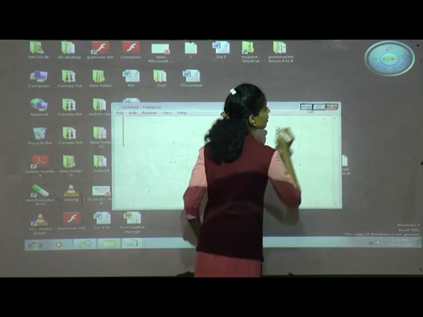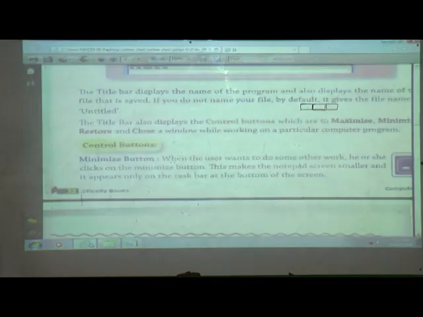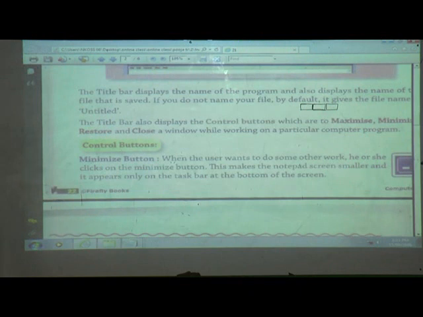These are the control buttons: minimize button, maximize button and close button. Minimize button, maximize button and close button. These three are called the control buttons. Now, what is the minimize button? What is the use of the minimize button?